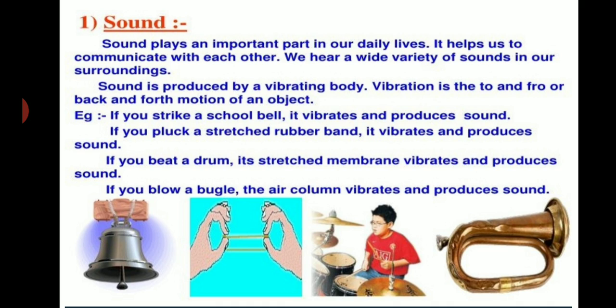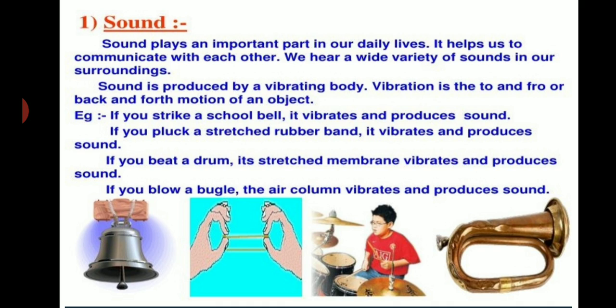Sound is a form of energy which produces a sensation of hearing in our ears. Sound is produced by a vibrating body. Vibration is a to and fro or back and forth motion of an object. For example, if you strike a school bell, it vibrates and produces sound.